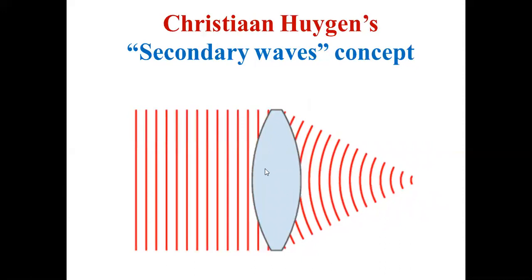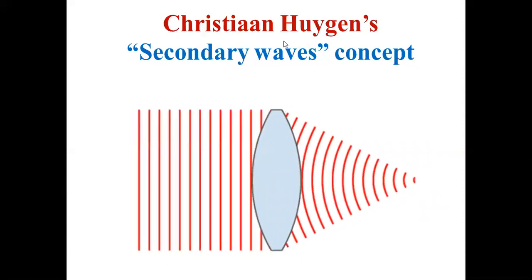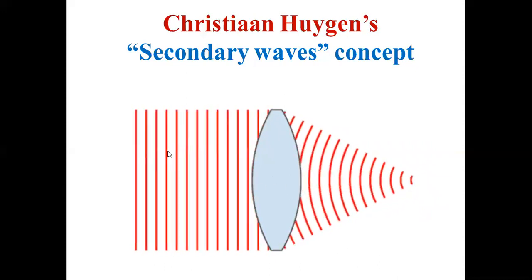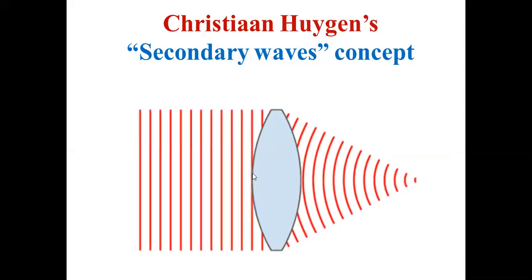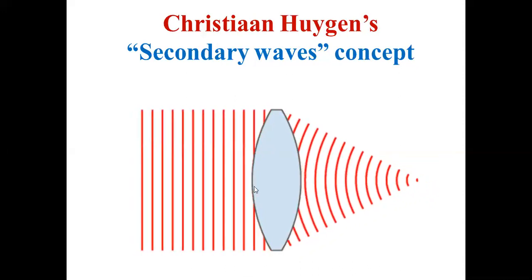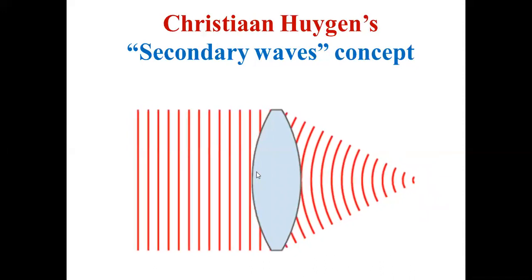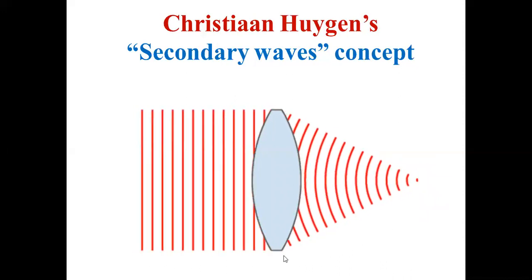Why is it so? Because Huygens' explanation is very interesting. You see, when the plane wavefront, that means parallel rays, falls on this lens, this point in the wavefront is first reached by the wave. Some waves here touch the lens immediately. But by that time, these other waves will not touch the lens, because the lens is bent like this.